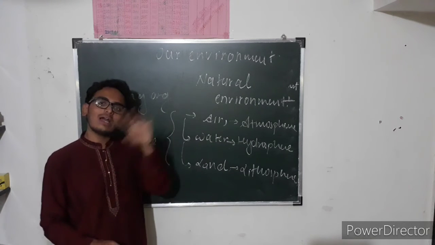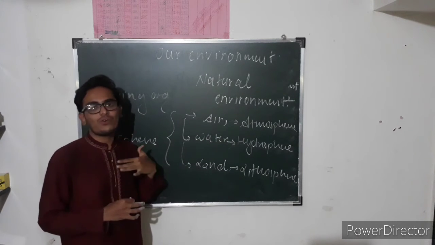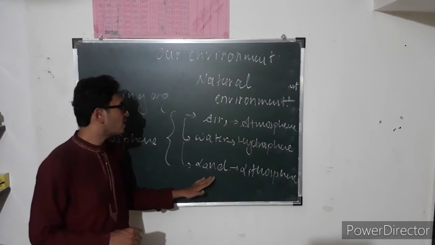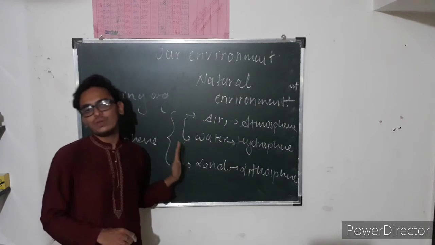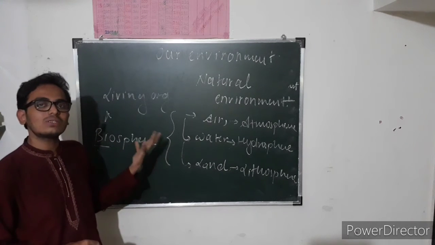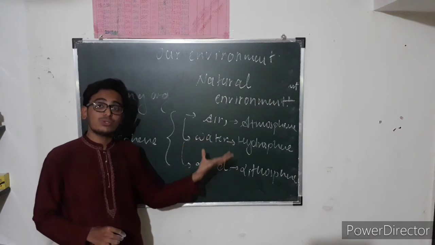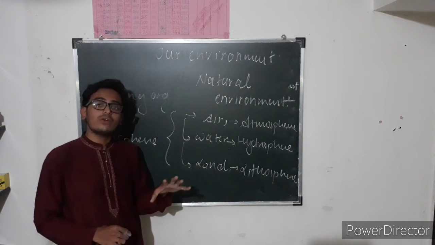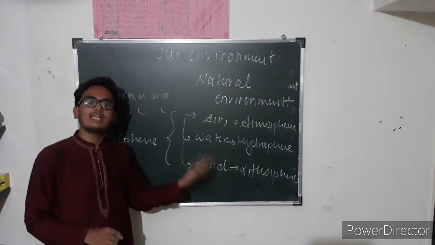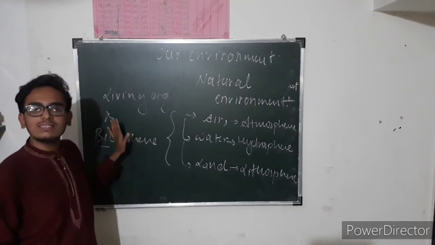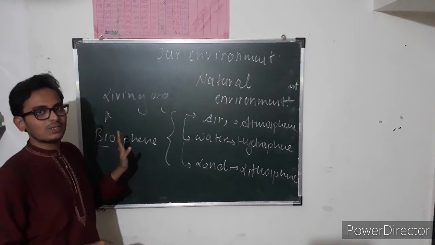Air provides oxygen for our survival. Water, the hydrosphere, is home for aquatic life. Land is the lithosphere on which we live, and it also provides grass. The grass grows on land, which is food of animals. It helps animals for their survival. Okay, if we combine all these three, it is known as biosphere.